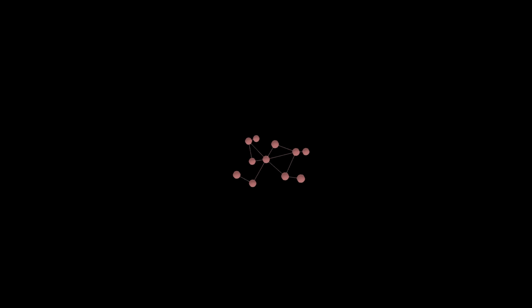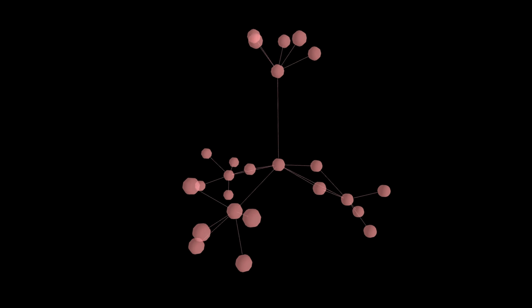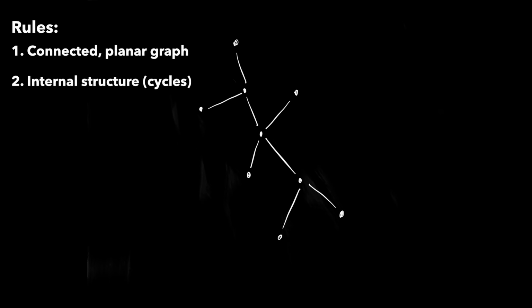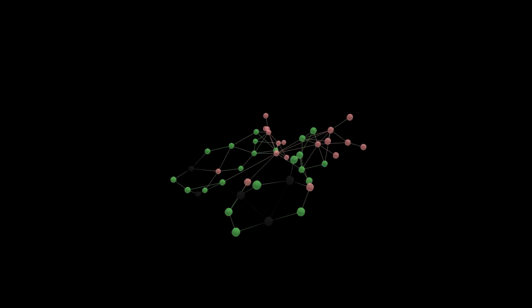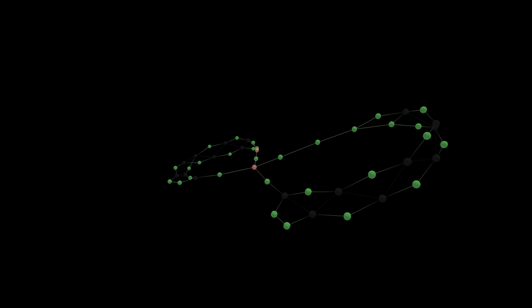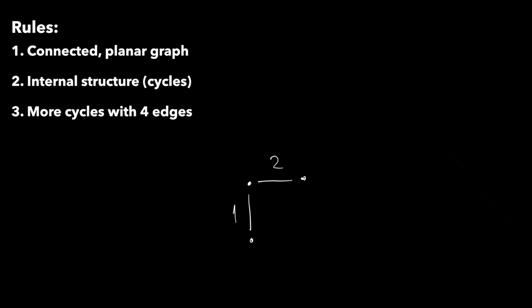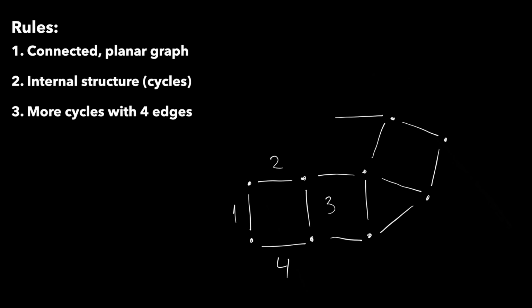Once we introduce this rule, evolution finds a simple trick. It builds long branching structures, or trees, because it's easy. But a mesh requires an internal structure, not outward extensions. To achieve this, we will introduce another criterion, to give priority to the creation of internal regions, otherwise known as graph cycles, so that the structure will no longer be purely branch-like. After this, our algorithm will begin growing different cycles, but our goal is squares. Therefore, we tell the algorithm that we need more cycles with exactly 4 edges. But we also allow imperfectness, for example triangles or other polygons, to give evolution room to maneuver.